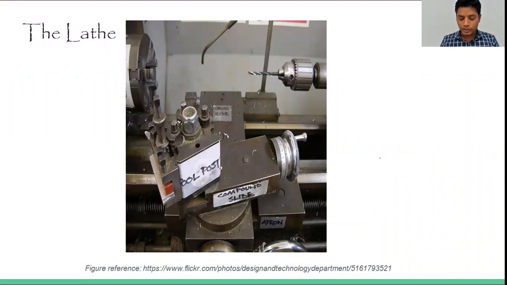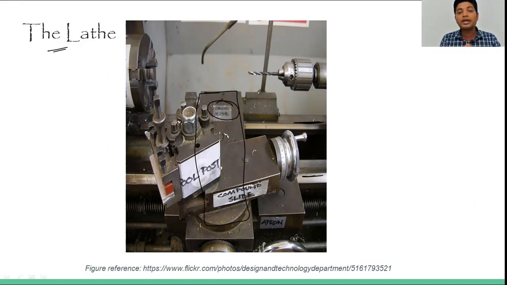First of all, I just want to brief you about the lathe. So this is the bed. In between there is a gap. On this bed there is this portion, and we call this portion a cross slide.